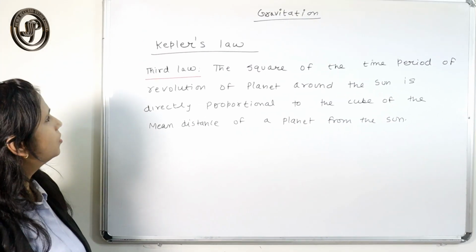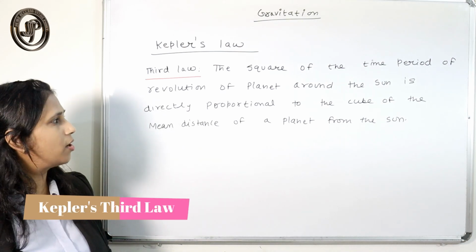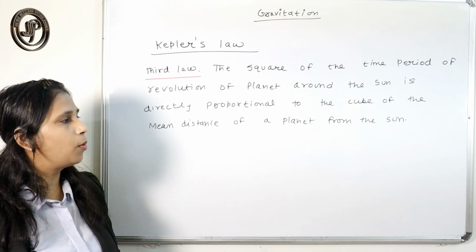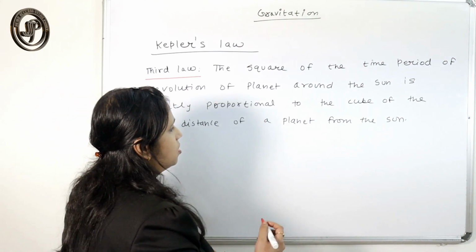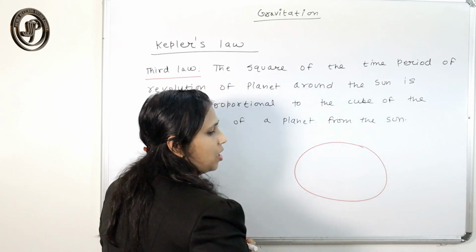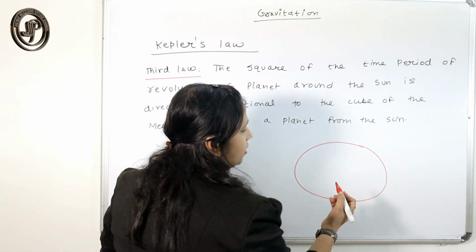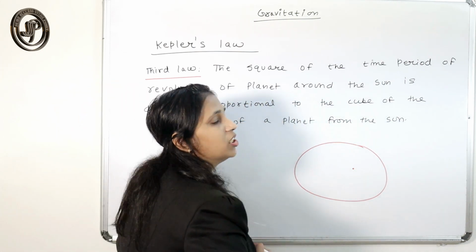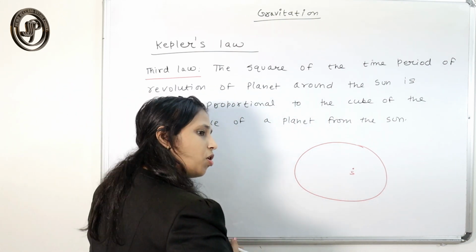Kepler's third law states that the square of the time period of revolution of a planet around the sun is directly proportional to the cube of the mean distance of the planet from the sun. Suppose this is an elliptical path in which the planet revolves, where the sun is situated, according to Kepler's first law, at one of the foci.